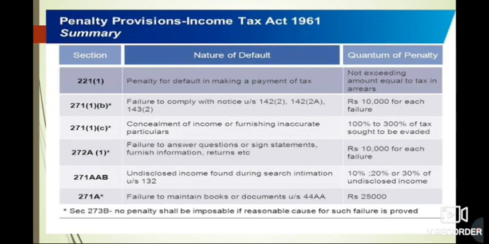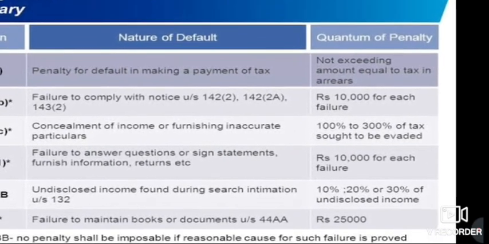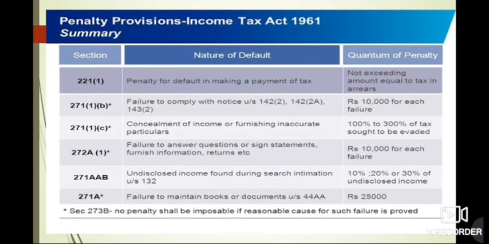Now we have penalty provisions under the Income Tax Act 1961. We have read about all the things that we have to comply with under the act, and if you are not doing according to it, then what are the penalties? Under section 221 subsection 1, we have the penalty for default in making a payment of tax. If you are not paying the tax, then the penalty won't exceed the amount equal to the tax.